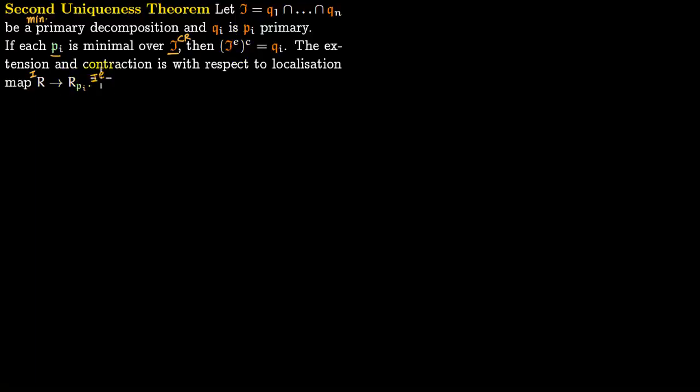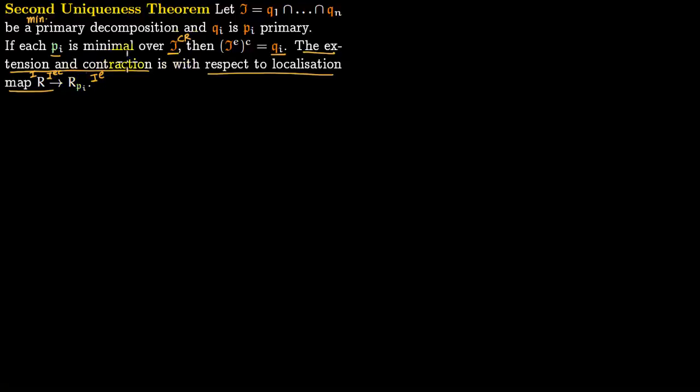So this ideal gets mapped to IE here, then you can pull it back and it becomes IEC, which is the contraction back in the ring R. So if you first extend it, go to this localized ring, then contract it and come back to the ring R, you get Qi. So this Qi corresponds to this Pi where you have localized the ring. The extension and contraction are with respect to the localization map.